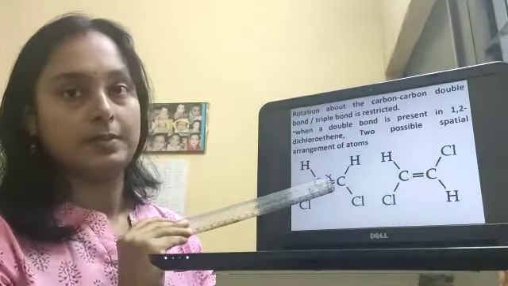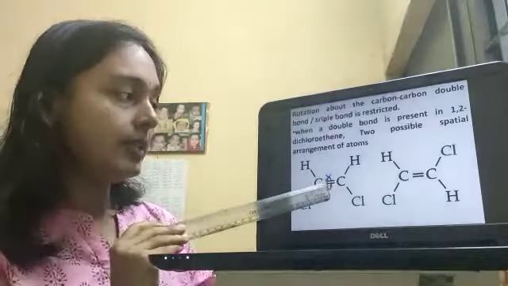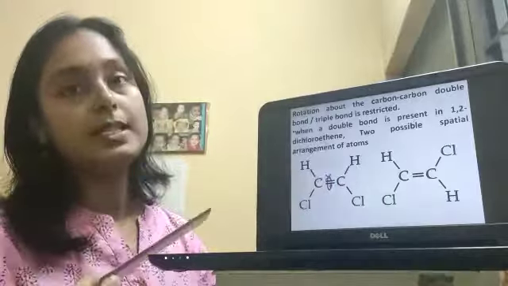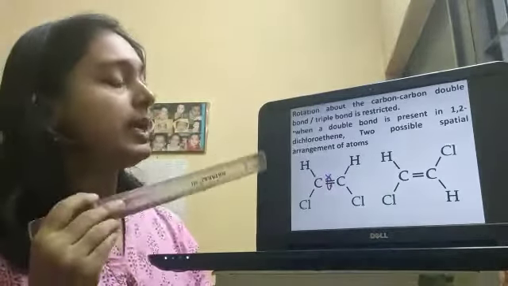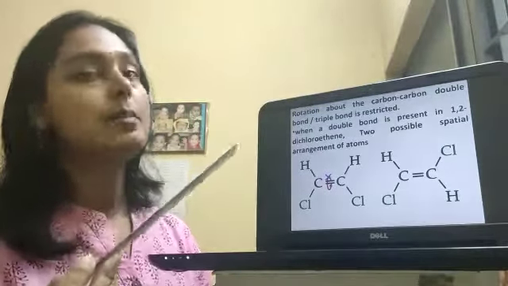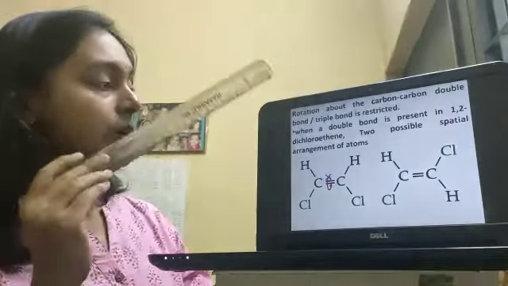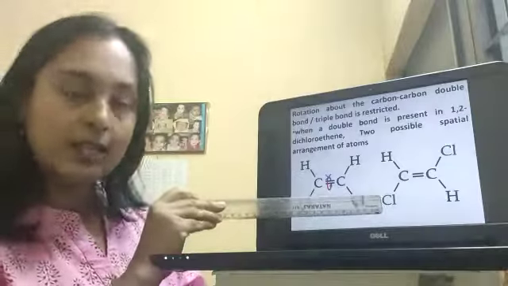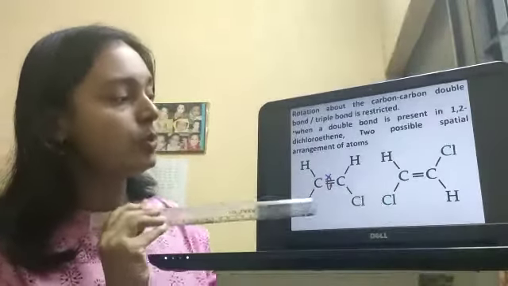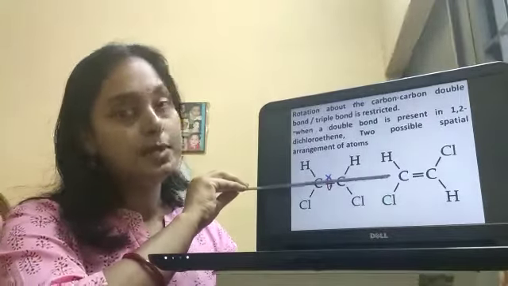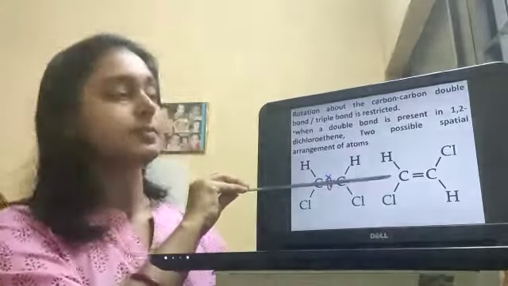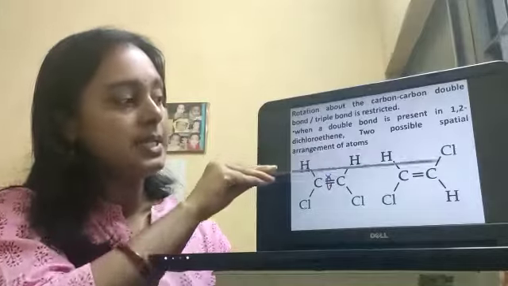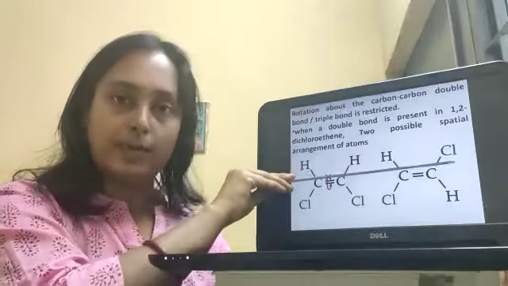So the rotation about the double bond is restricted, and we cannot get a huge number of conformations. Only two arrangements are possible: the two chlorine atoms are at the same side of this double bond, or the chlorine atoms are at opposite sides of that double bond.